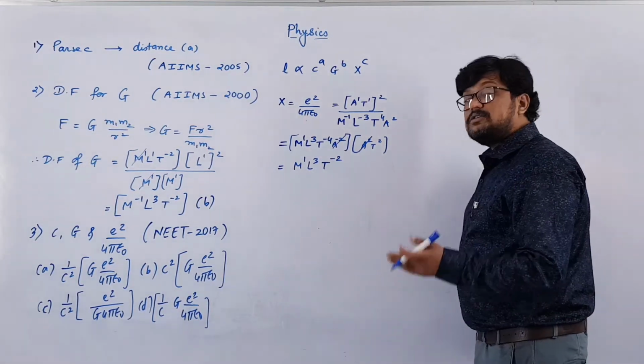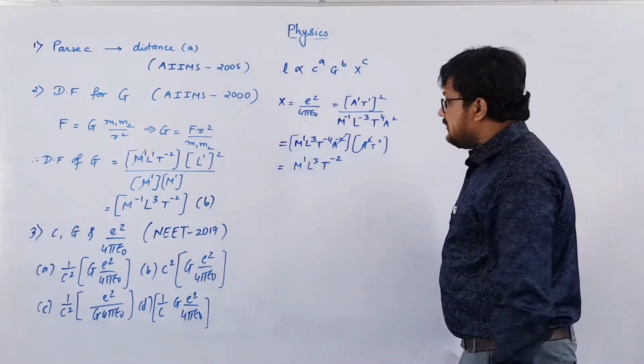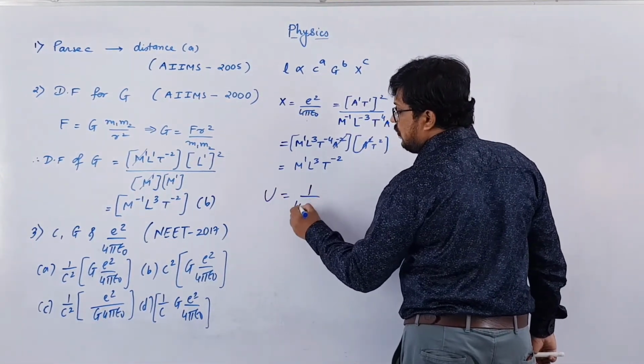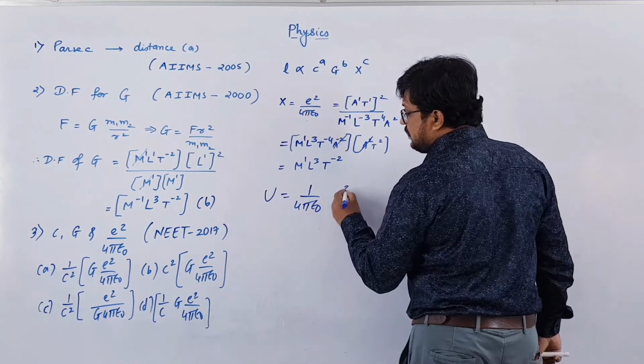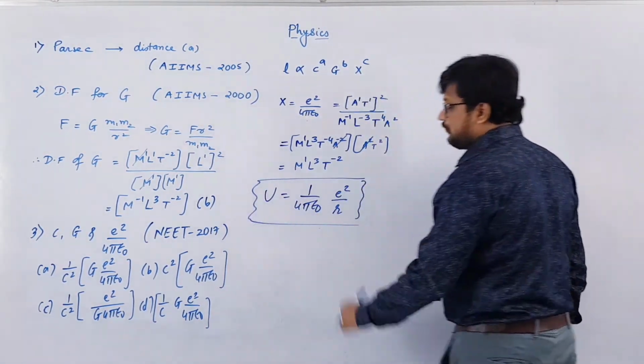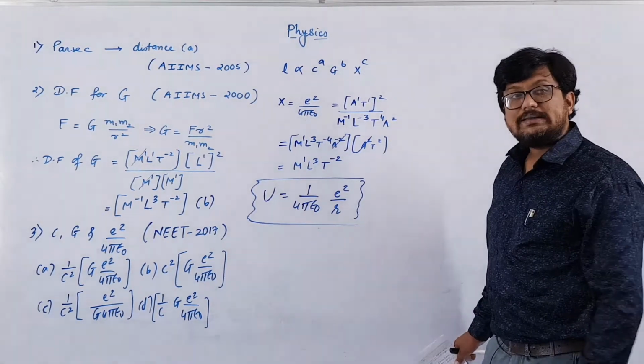You will come across this in standard 12. In standard 12, the equation for potential energy is 1 over 4 pi epsilon naught e square by R. This will be the formula for potential energy U: 1 over 4 pi epsilon naught e square by R.